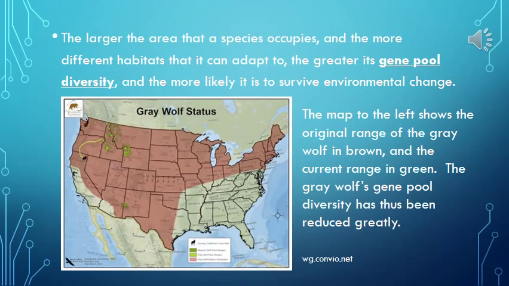The larger the area that a species occupies and the more different habitats that it can adapt to, the greater its gene pool diversity and the more likely it is to survive environmental change. The map to the left shows the original range of the gray wolf in brown and the current range in green. The gray wolf's gene pool diversity has thus been reduced greatly.